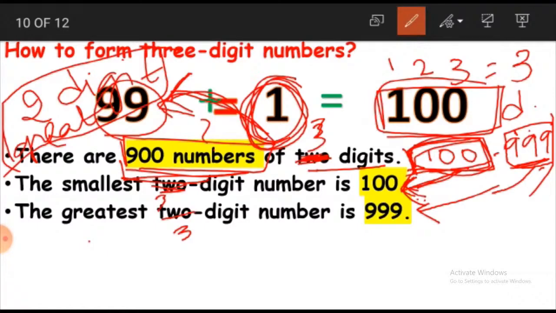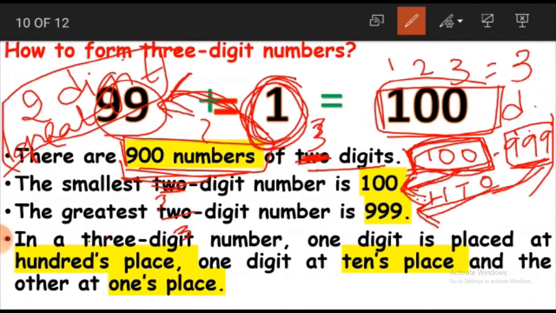If we look at the place values of 3-digit numbers, we have a number at ones place, and the other digit is at tens place, and the other digit at hundreds place. So there are 3 place values which are hundreds, tens, and the ones place. Clear? Understood? Okay. We can place what we have learned in the form of this table here.